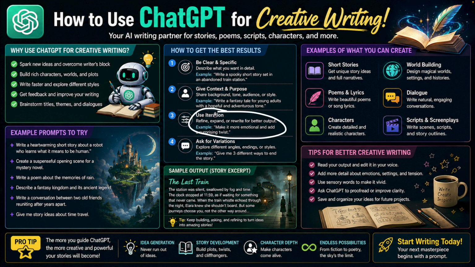You can also use iteration, so refine, expand, or rewrite for better output. And you can also make it more emotional and add a surprising twist.